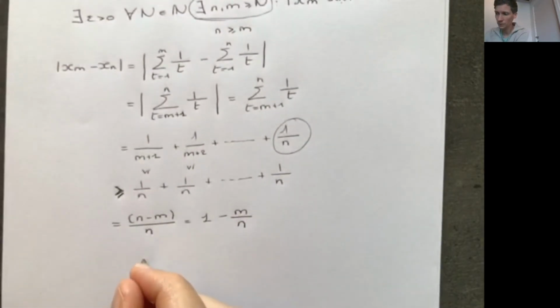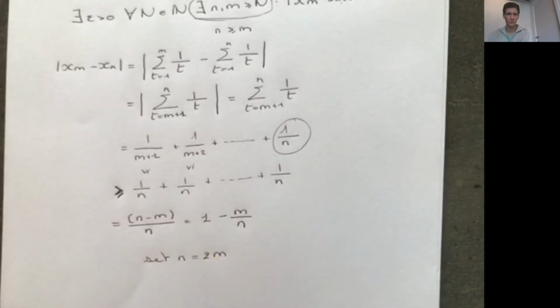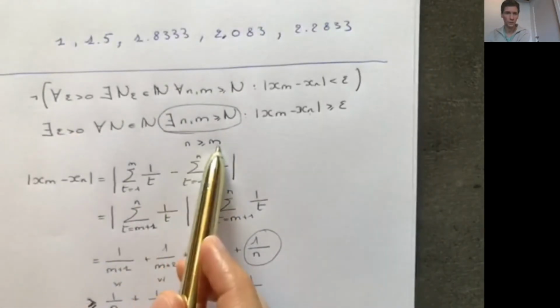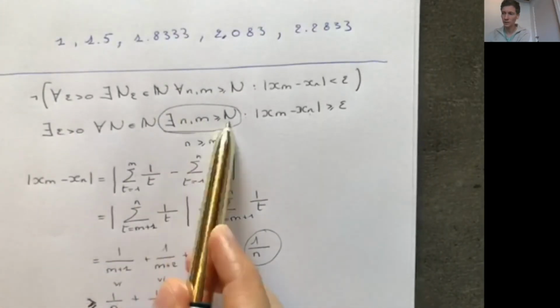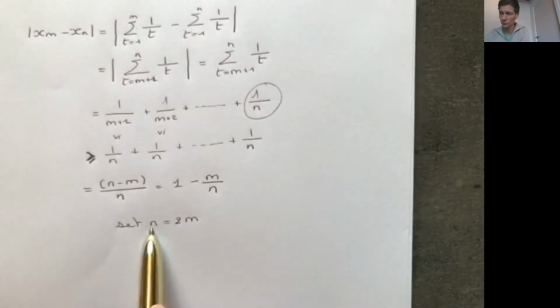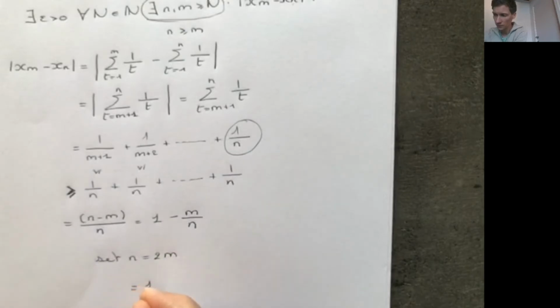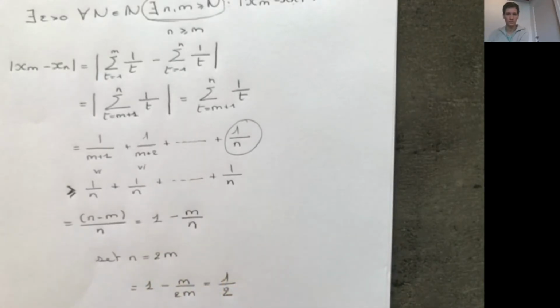So for example, we can set n to be equal to 2 times m. If I have chosen n to be greater than m, I can pick any n and m that I want. My particular choice is to set n to be equal to 2 times m. So what do I get when I use this value? Well, then I get 1 minus m divided by 2m is equal to 1/2.